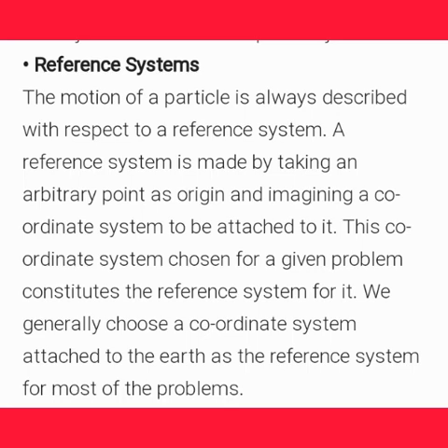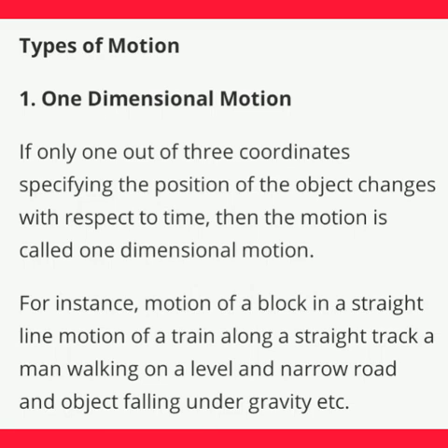So, on the basis of this frame of reference, the motion of an object can be classified into three types. The first one is one-dimensional motion. If only one out of three coordinates specifying the position of the object changes with respect to time, then the motion is called one-dimensional motion.